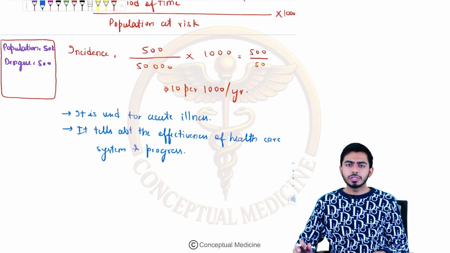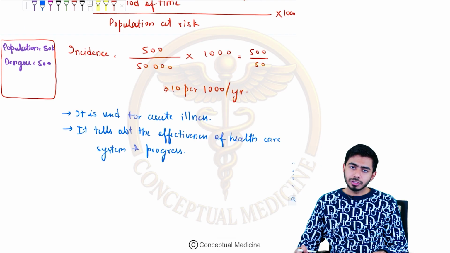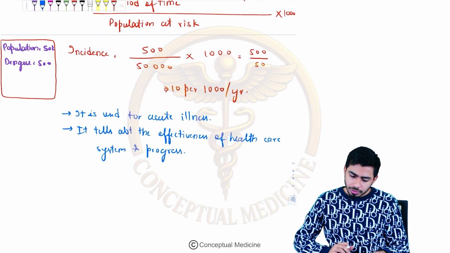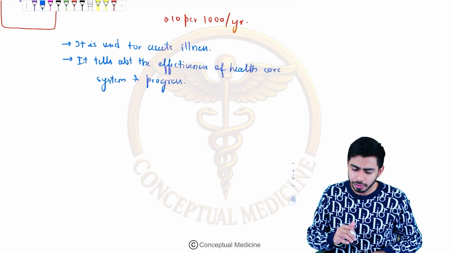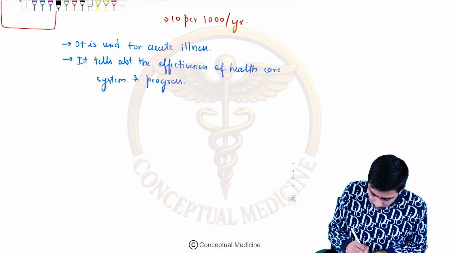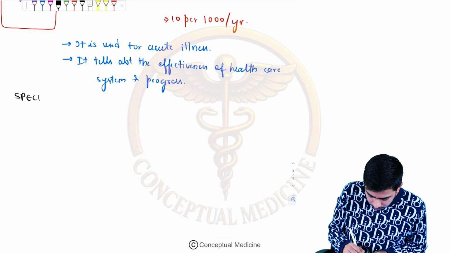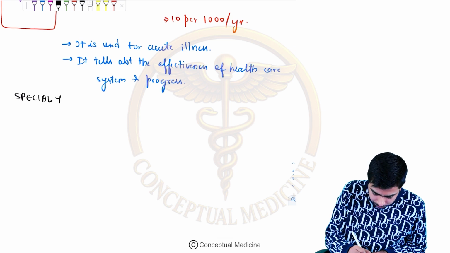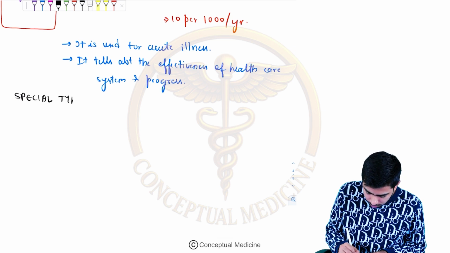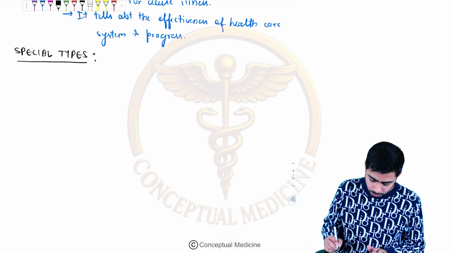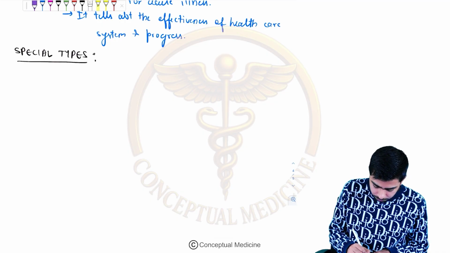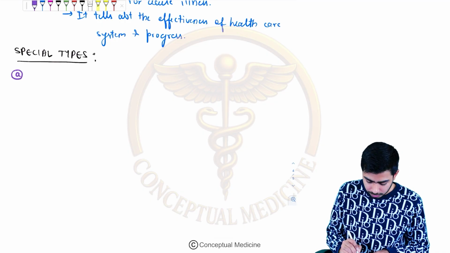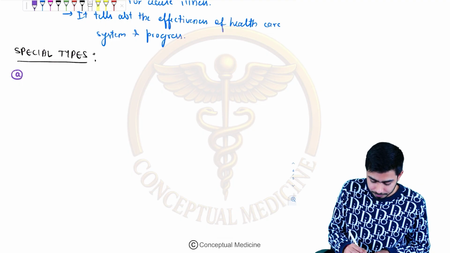Generally, what are we using the incidence for? We are using the incidence for acute illness, right? Then we have some special types over here, right? What are the special types? Special types in incidence. So the first one is your attack rate.